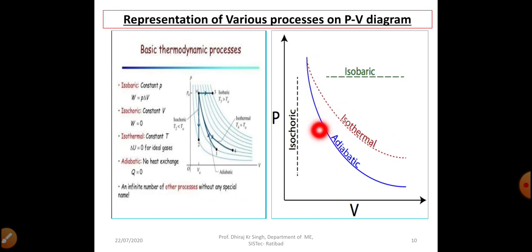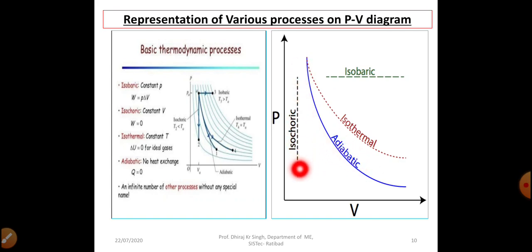The slope of isothermal curve is dP by dV equal to minus P by V. Similarly, if we find the slope of adiabatic curve, we will get dP by dV equal to minus gamma P by V. So the slope of adiabatic curve is gamma times greater than the isothermal curve. That's why this curve is more steeper than isothermal curve, right?